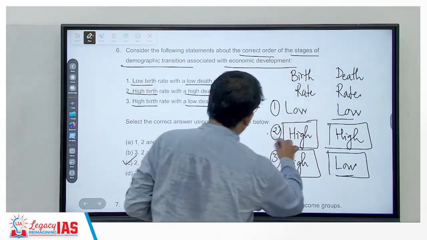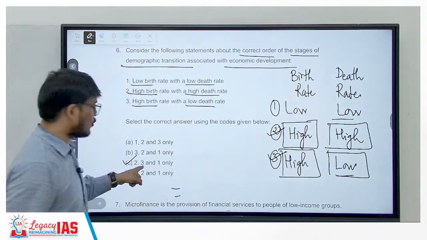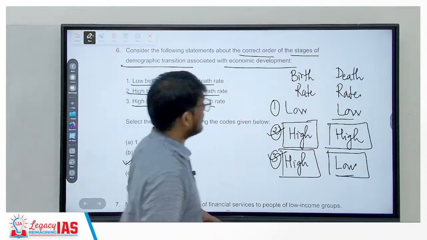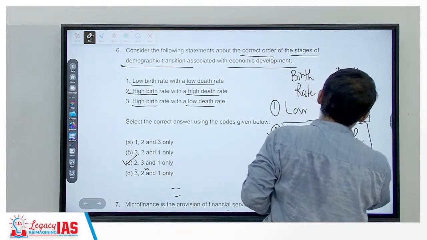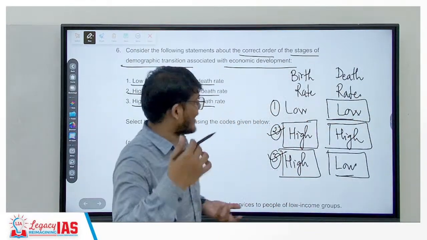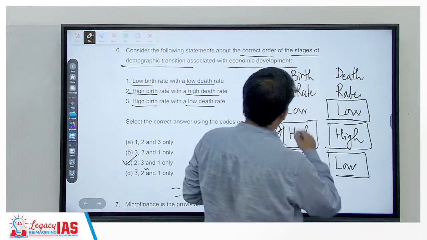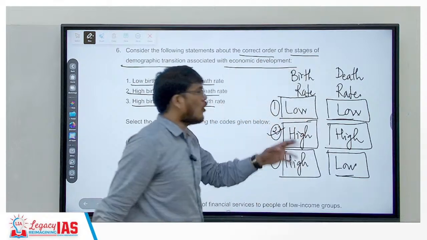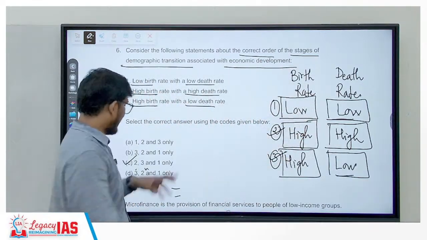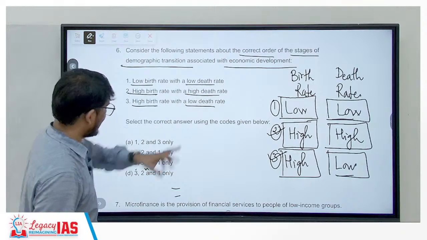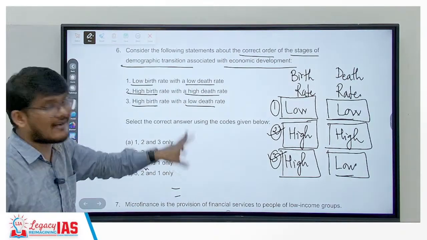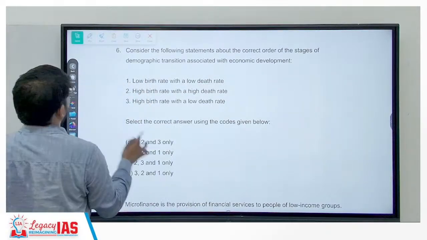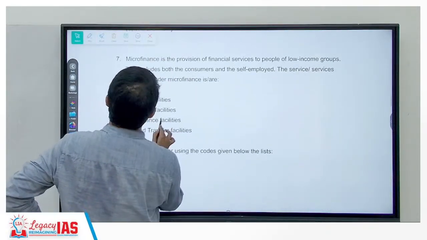So after 2 we would have 3, and then finally the most developed economy would have low death rates. All the facilities are there, healthcare is there, and the society also reciprocates and has low birth rates. So low birth rate, low death rate is statement 1. So 2, 3 and 1. I hope that's clear. Let's now move on to the next question.